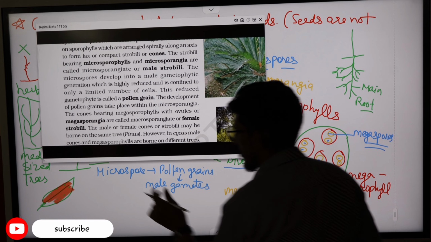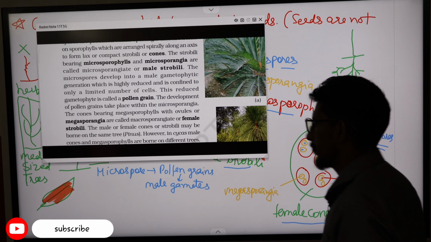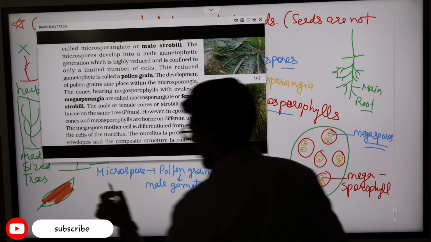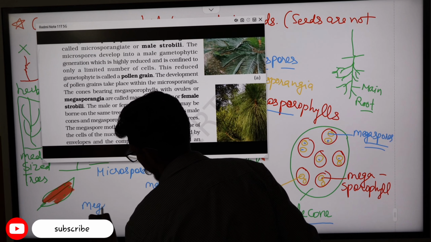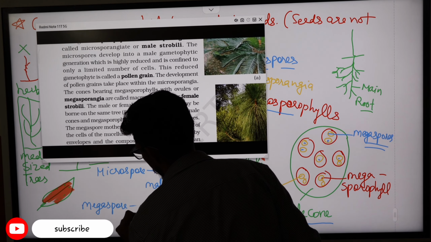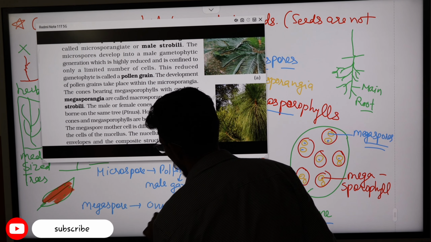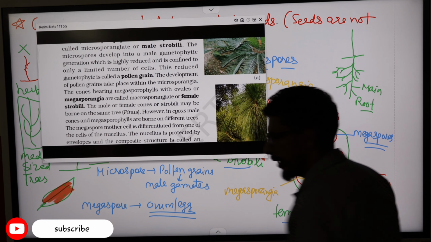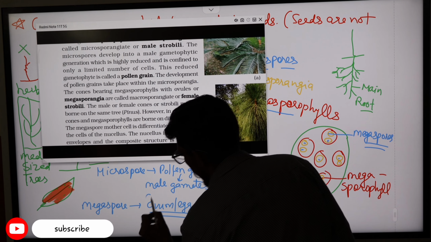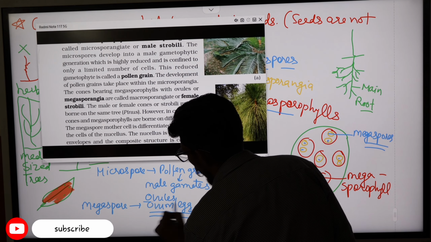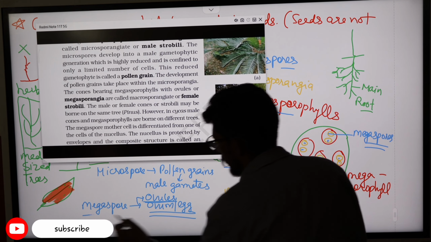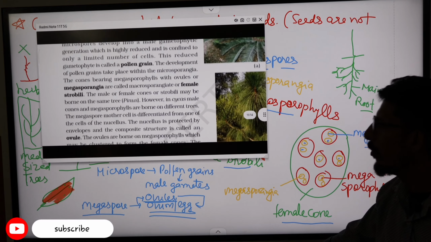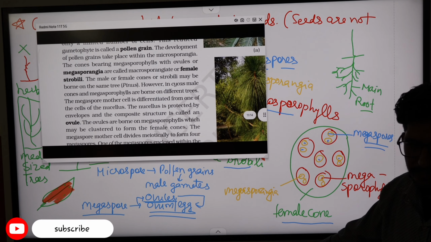In the same way, the female megaspore will develop into the ovum or the egg, that is the female gamete, and they are produced inside the ovules.